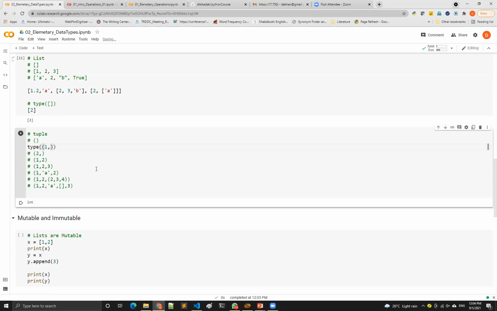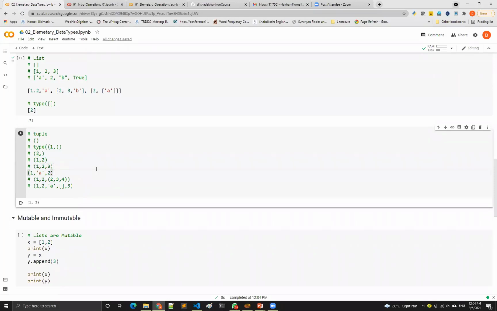So to make it a tuple, what to do? If I put a comma there, see, it says now the type is tuple. So this is very much an exception. You can say it's not following the same pattern here. But if you put one comma, Python is okay. It understands this as a tuple. However, for other things, yes, you can keep on doing like that.